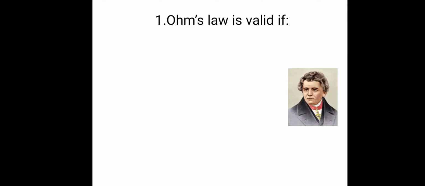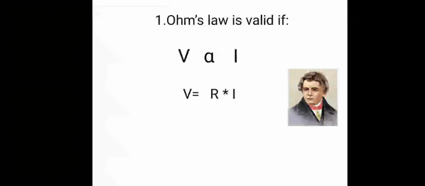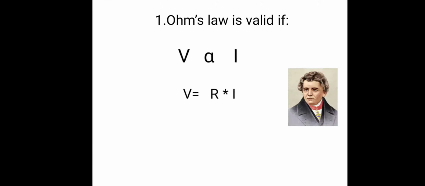Before knowing about the options, we can find what Ohm's law is. It was developed by a German physicist named Georg Simon Ohm, which became the fundamentals of electronics. He stated that voltage across the circuit is directly proportional to the current through the circuit. That is, if we remove the proportionality into a constant, the equation becomes voltage is equal to resistance into current. This was the law stated by Georg Simon Ohm.